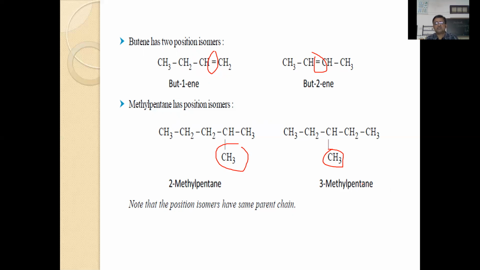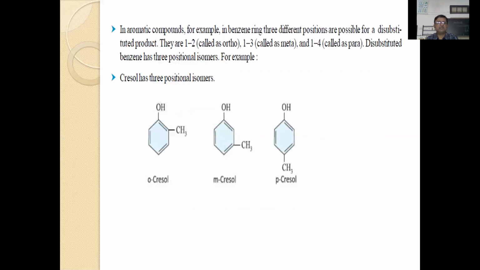Similar situations you will also find in aromatic compounds. The benzene nucleus has 3 important orientations: ortho, meta and para. So the 1-2 positions and 2-6 positions are called ortho positions, the 1-4 positions are para, and the 3-5 positions are called meta positions. With respect to this OH group, this is the first position and the CH3 group is present at the 2 position: 2-methyl phenol, also called orthocresol.